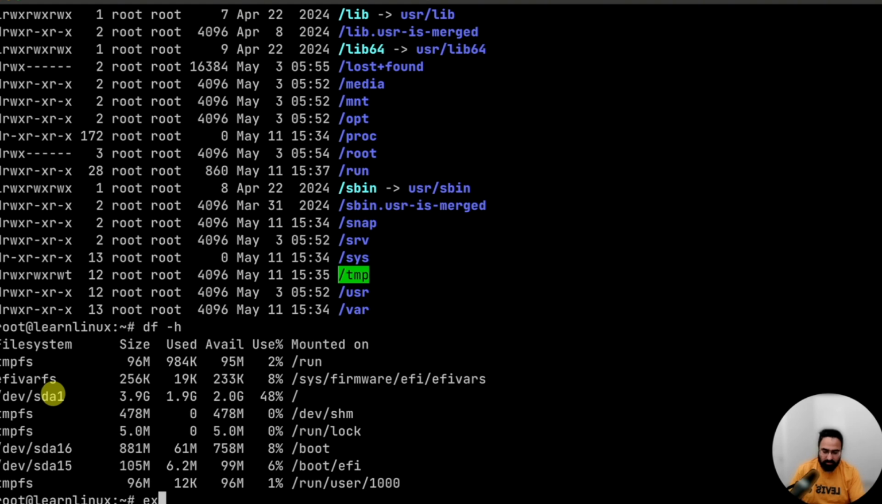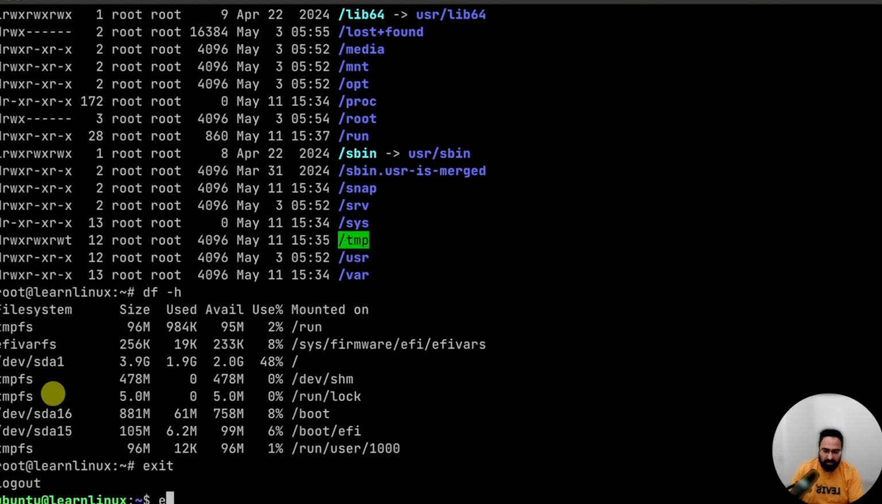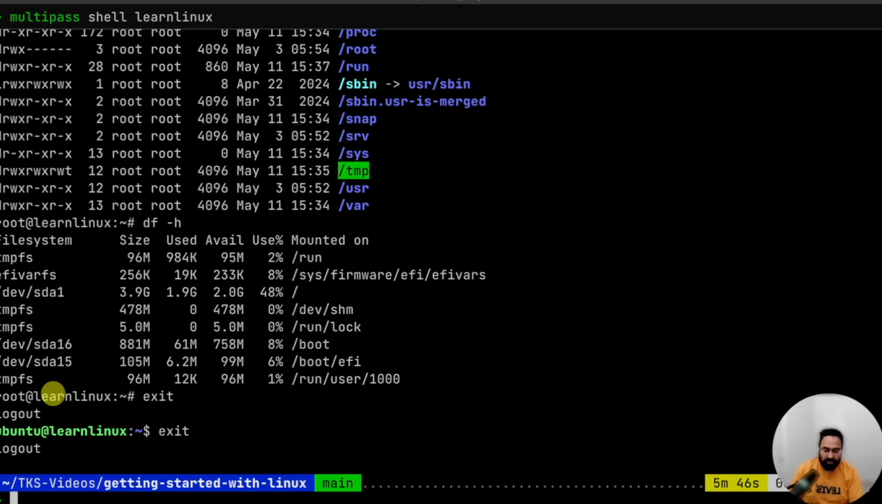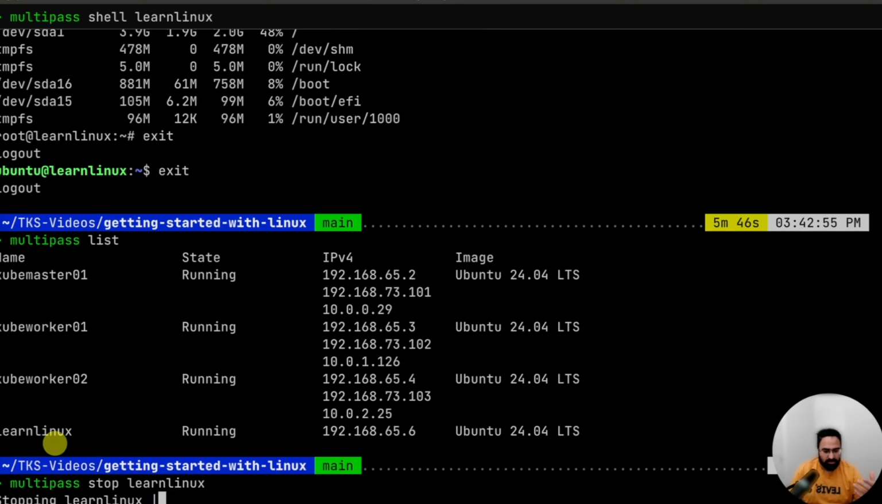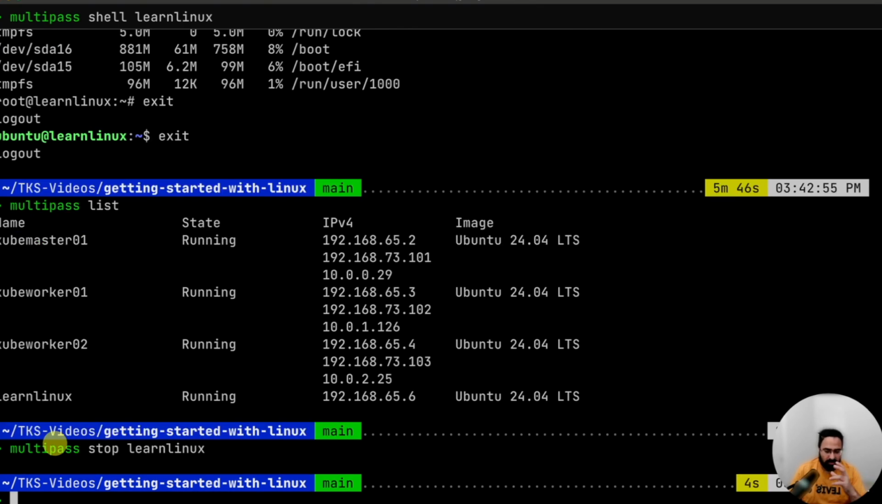Now if you want to get out of it, just say exit once more, exit, and you are out. Now it is eating your resources if you are running it. So you do multipass list, and you can do multipass stop your VM. It will shut down that VM. That way you don't need to build your VM from scratch. But if you don't want to do it, you can literally do this.